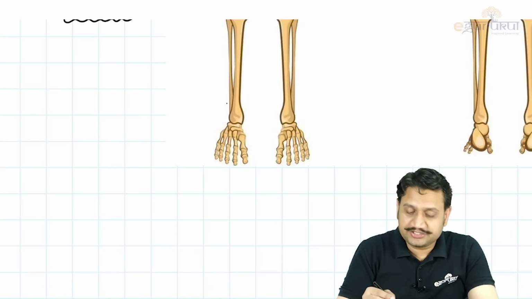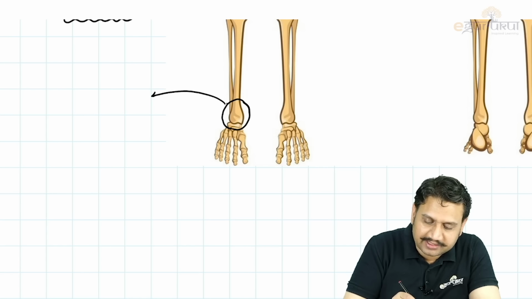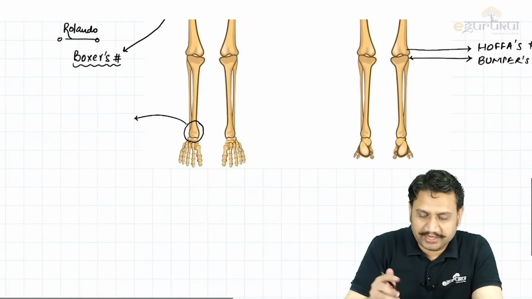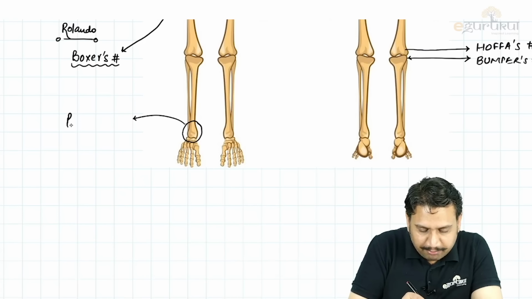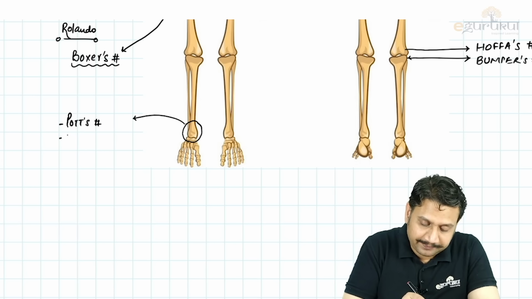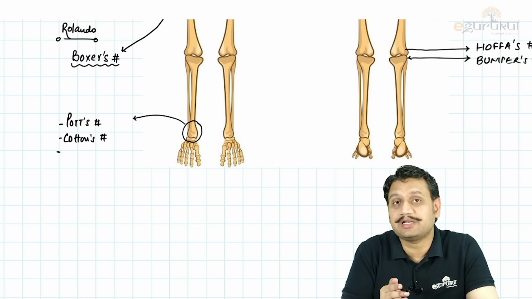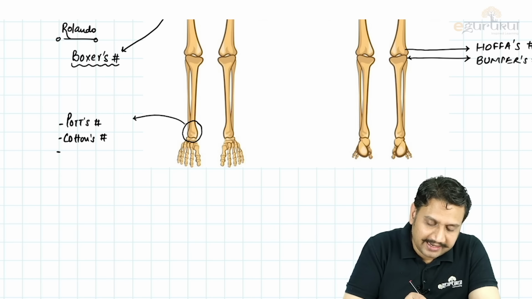Then we have the injuries at the ankle area, the different eponyms of the fractures at the ankle area. What are different eponyms? So at ankle, we have the fractures as Pott's fracture. What is that Pott's fracture? The bimalleolar fracture, that is medial and the lateral malleoli. Then we have Cotton's fracture. Cotton's is trimalleolar fracture, medial malleoli, lateral malleoli and posterior malleoli. Okay, so Pott's and Cotton's.